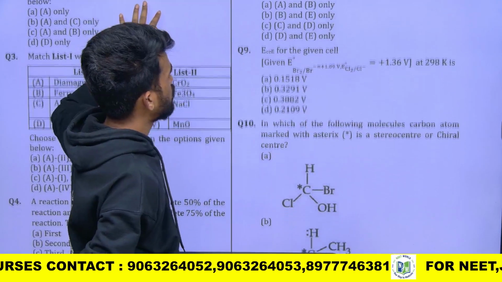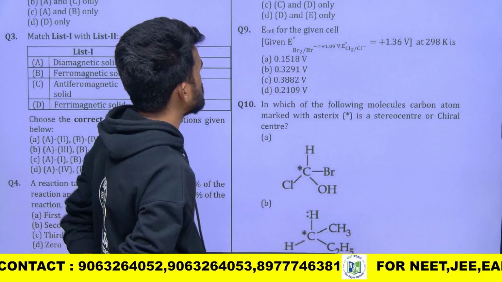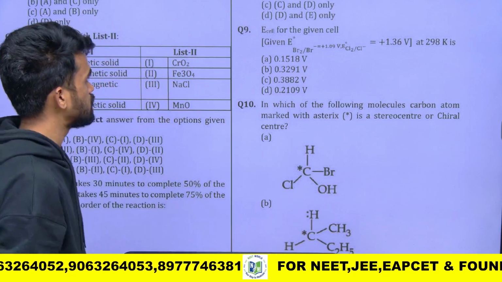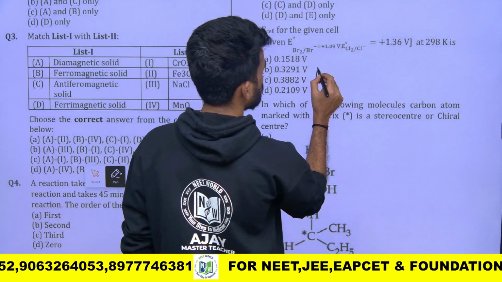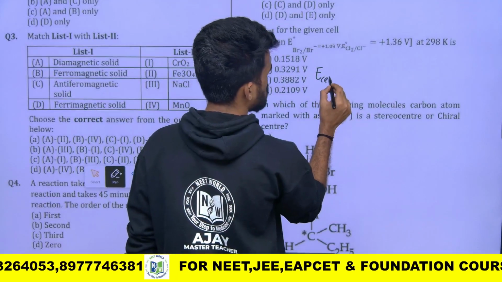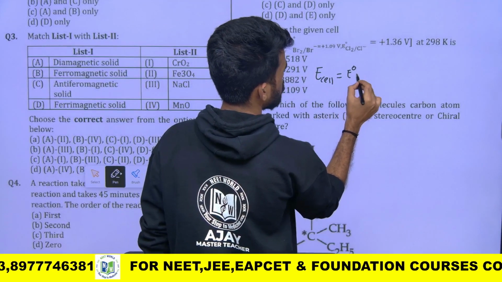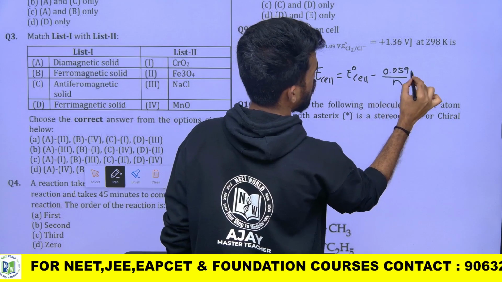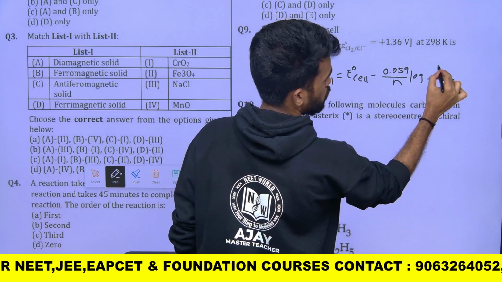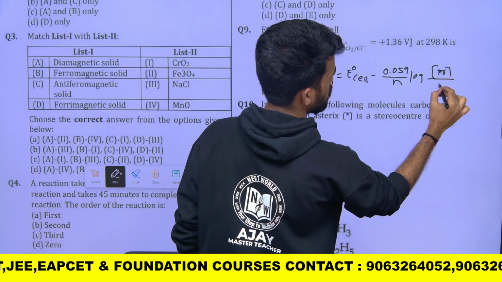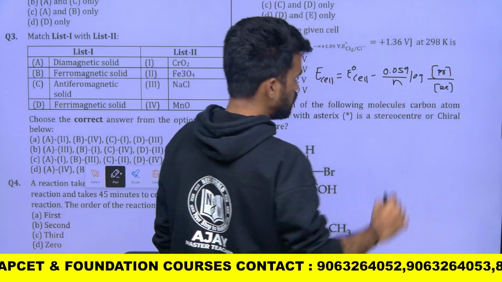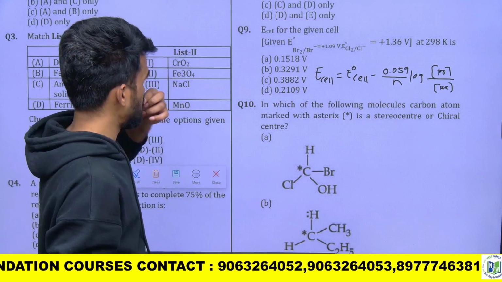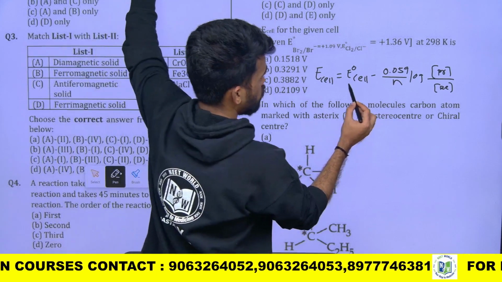Next, for the E cell, for a given cell, how much is it? So E0 is given and they are asking about E cell. We can find this using the Nernst equation: E cell equals E0 cell minus 0.059 by n log of the concentration of products by the concentration of reactants, to the power of their coefficients, right. Let us see here. So what is the E0 cell?